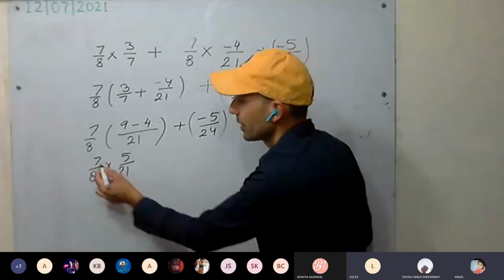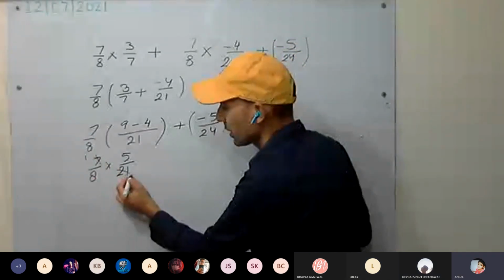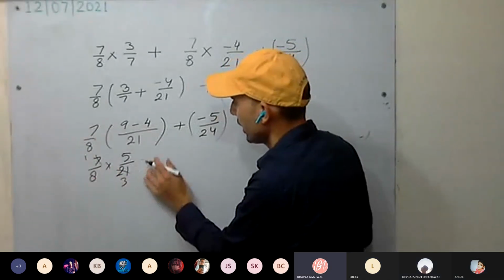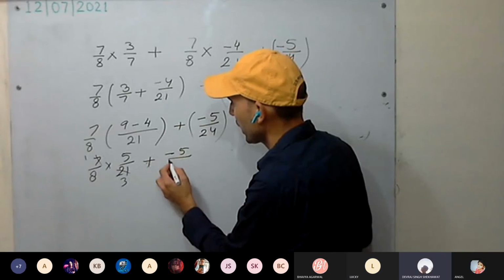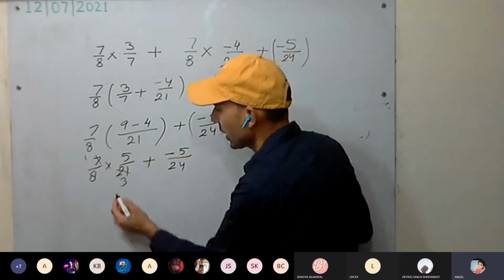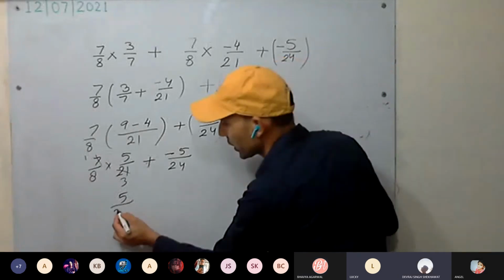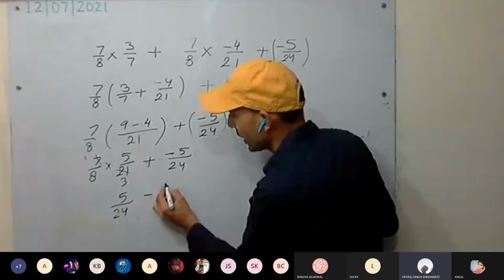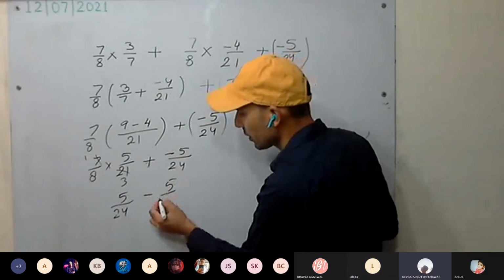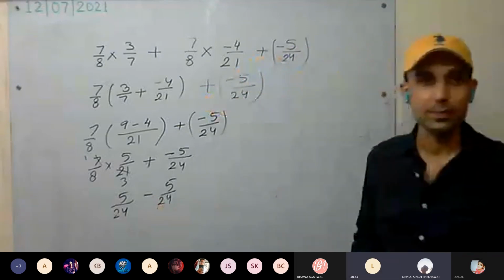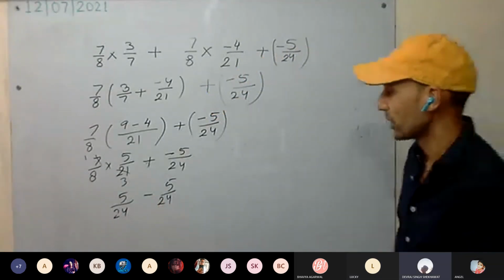Something is getting cancelled: 7 and 3, 7 threes are 21. And here 3 times... plus 5 upon 24, minus 5 upon 24. Plus minus will be minus. So the answer is 0.